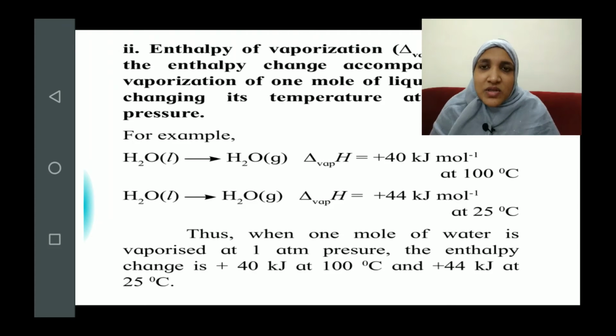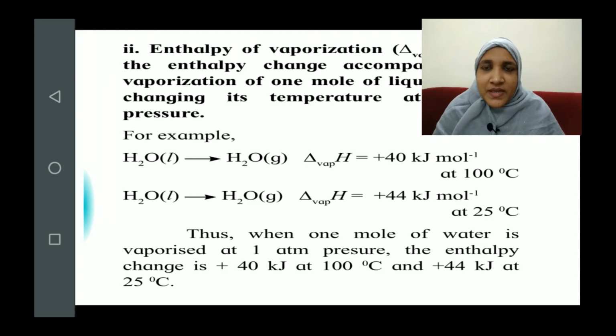So it is not necessary that vaporization will occur at the boiling point only. It can occur at some lower temperature also. So how do we define vaporization? Again, remember, you will define it for only 1 mole of a substance. So 1 mole of liquid vaporizes into its vapor at constant temperature and pressure.